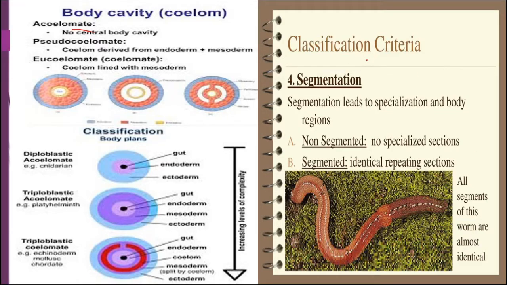Now the next classification criterion is segmentation of the body. We can see the structure of this earthworm, which consists of about 100 or more metameres, that is, the segments of the body. These segments are known as metameres, and this phenomenon is known as metamerism. So this is one of the criteria for classification of the organism.